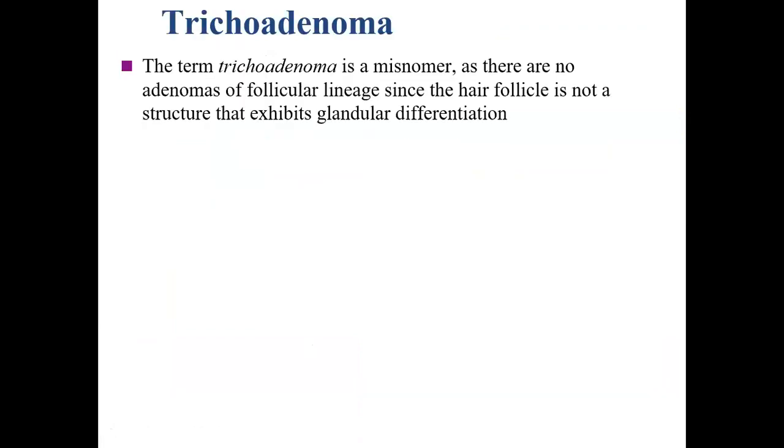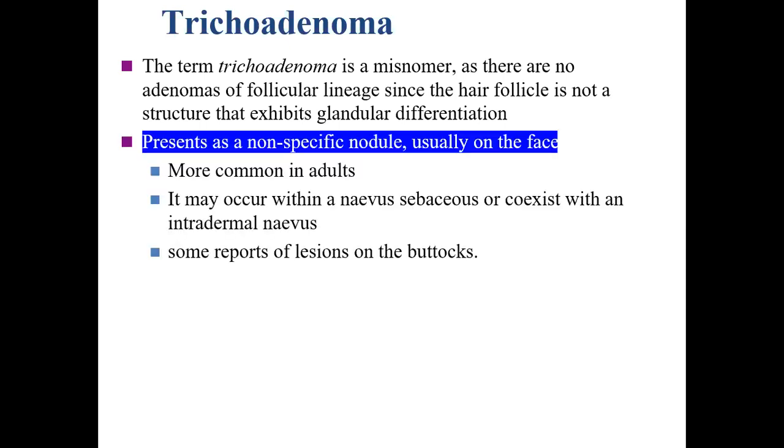With that, we come to trichoadenoma. The term trichoadenoma is a misnomer, as there are no adenomas of follicular lineage, since the hair follicle is not a structure that exhibits glandular differentiation, but still the term is being used. It presents as a non-specific nodule. As far as the clinical picture is concerned, you cannot diagnose trichoadenoma correctly. You may suspect it, but you have to go for histopathology for the diagnosis.